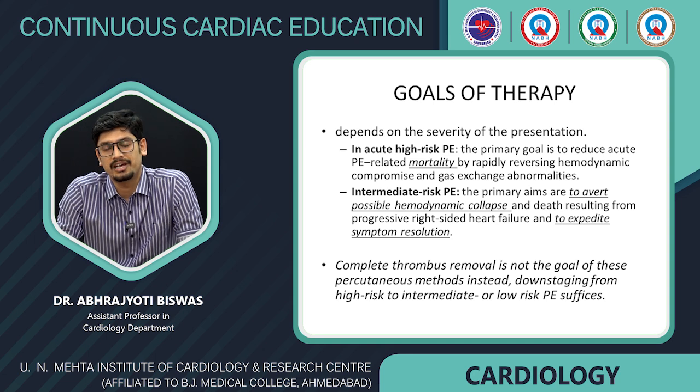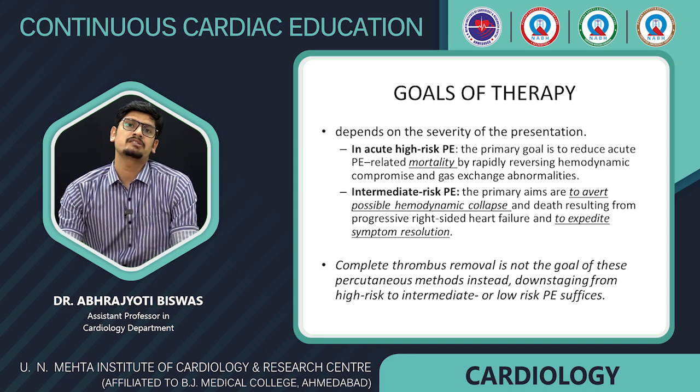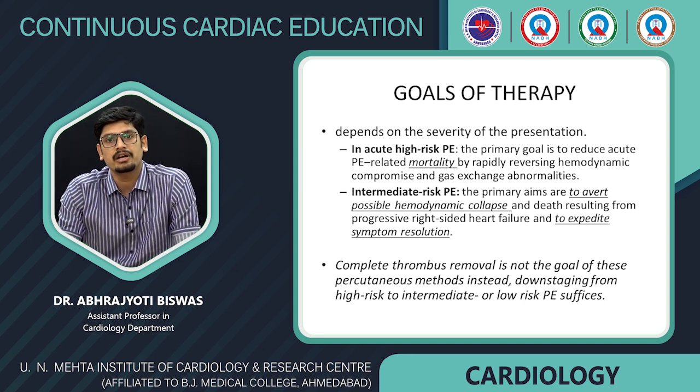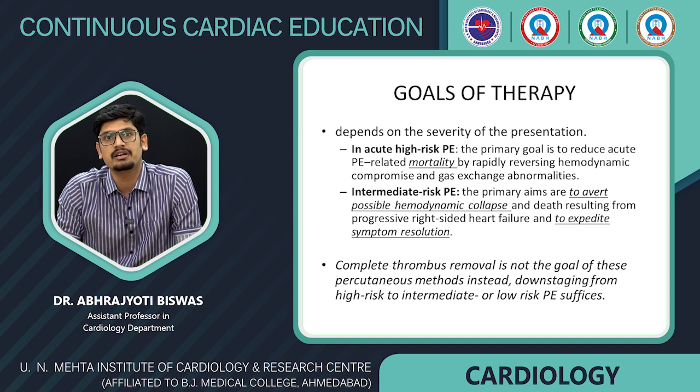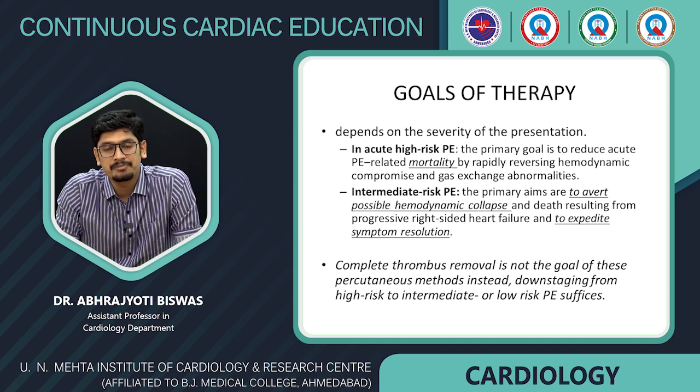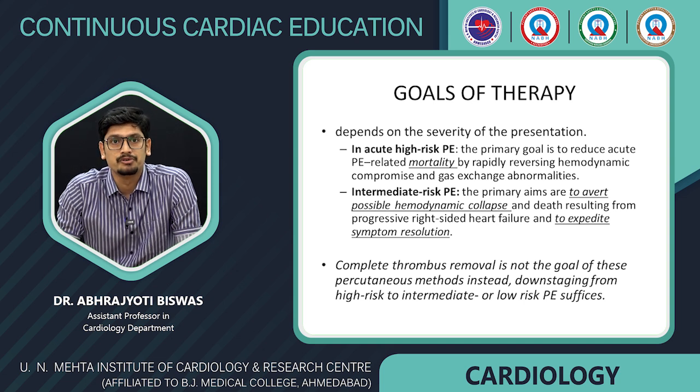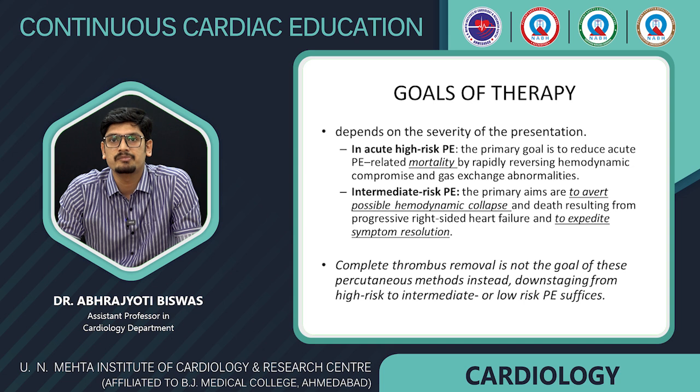So what are the goals of therapy? Now the goals are different for acute high-risk patients and intermediate-risk patients. For acute high-risk patients, it is a reduction of mortality, whereas for intermediate-risk patients, it is to avoid a possible hemodynamic collapse and to expedite the symptom resolution. So complete thrombus removal is not the goal of percutaneous methods. Instead, downstaging from a high-risk to an intermediate or low-risk PE is good enough.